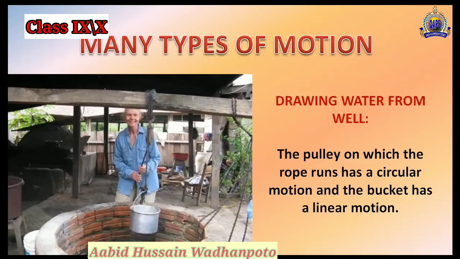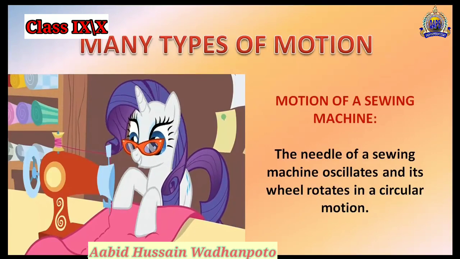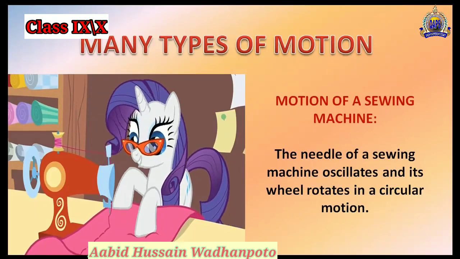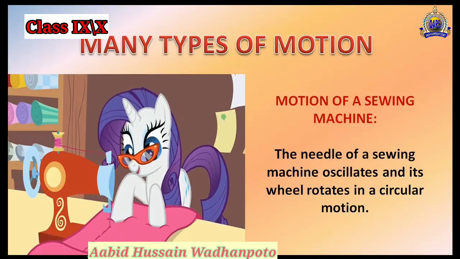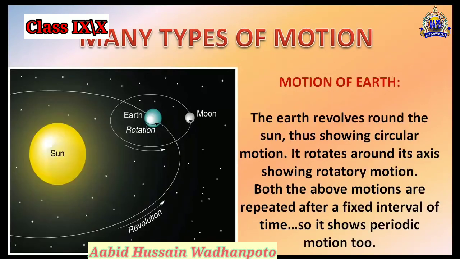And again we have an example like the swing machine. The motion of a swing machine is also oscillatory, and the wheel rotates, which is a circular motion. These both can be defined in a single example.